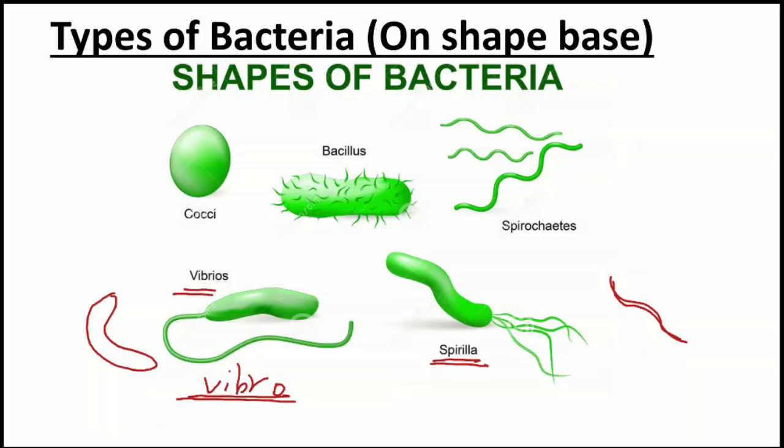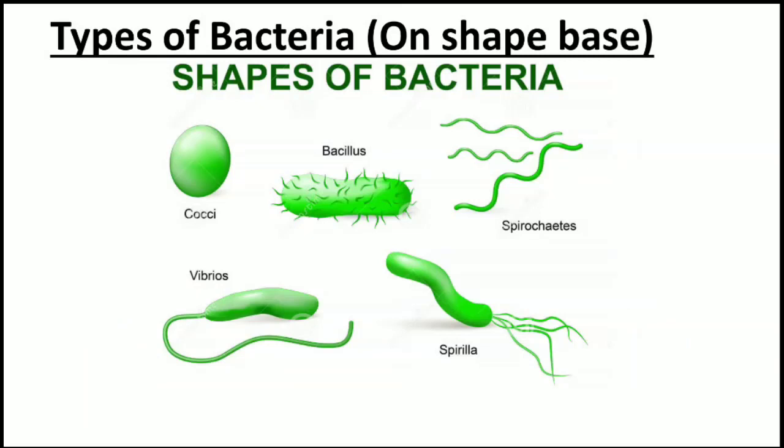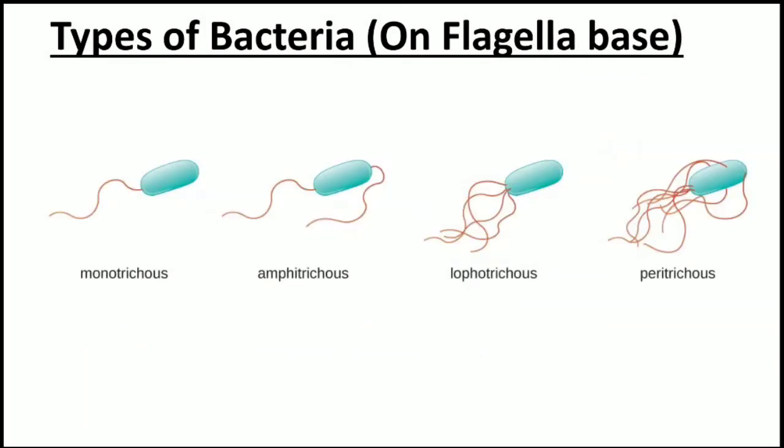Another thread like type of bacteria also present in nature is known as spirochetes. So these are the different types of bacteria on the basis of shape. Now we will move on to types of bacteria on the basis of flagella.